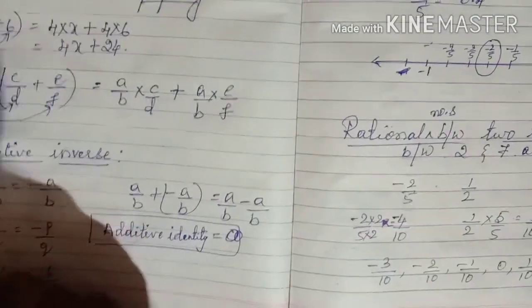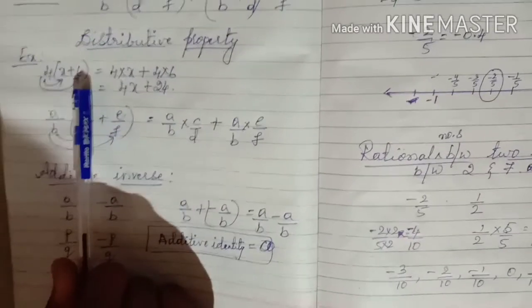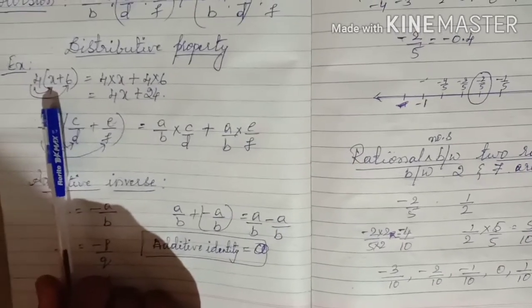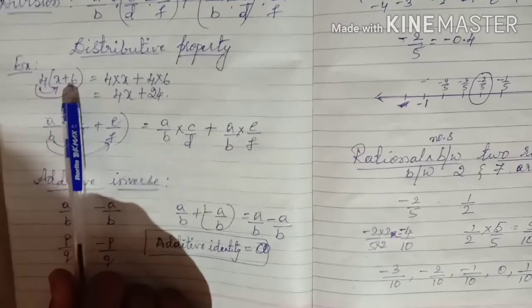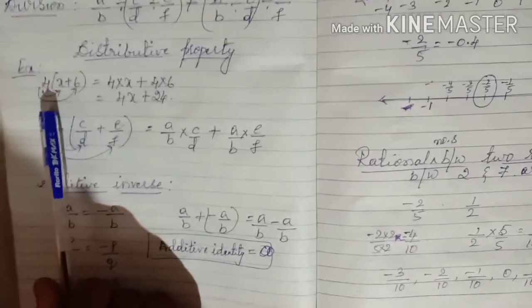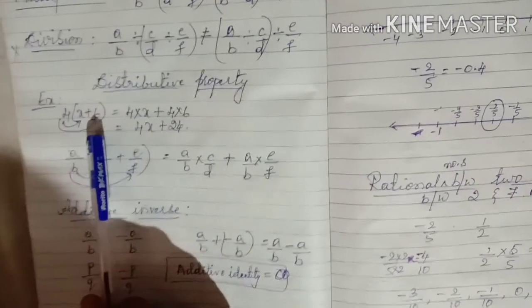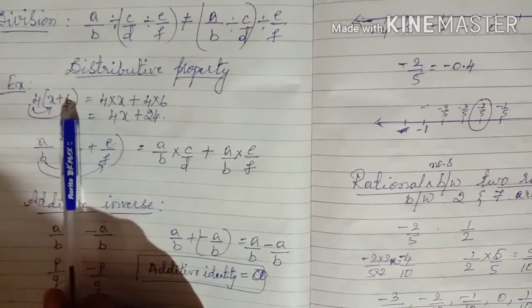See children, here for example, 4 into x plus 6. I think you know how to simplify this because you have studied it in a previous class. How do we do this one? How do we simplify this? See here what we do, 4 into x plus 6. That means 4 belongs to x as well as 6. Okay children.